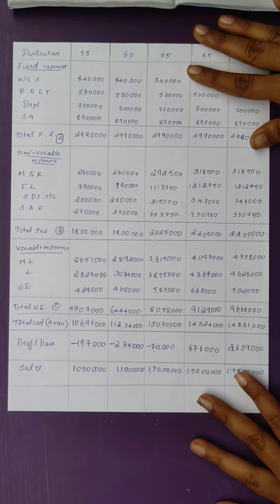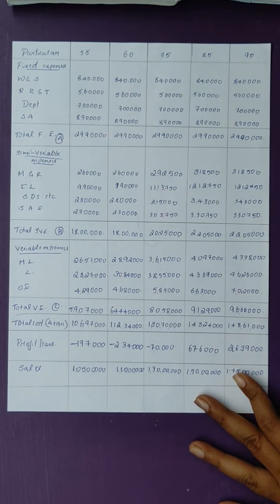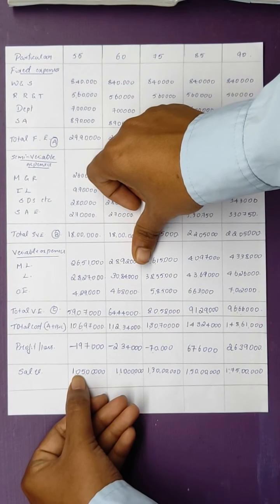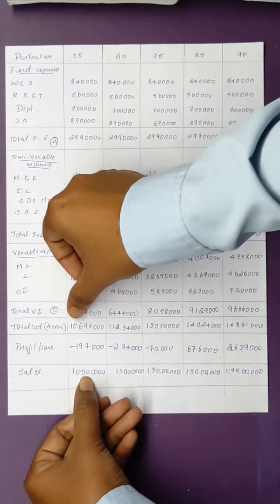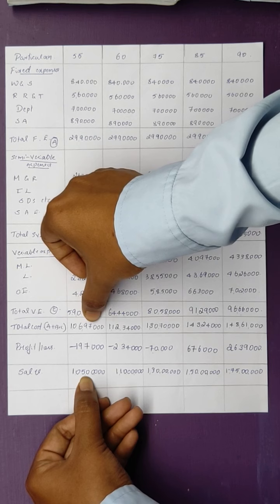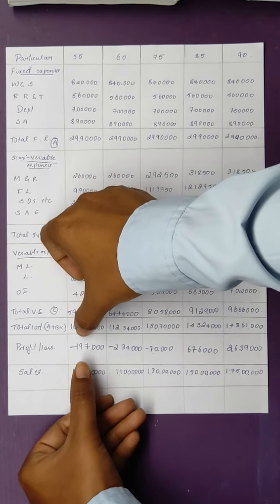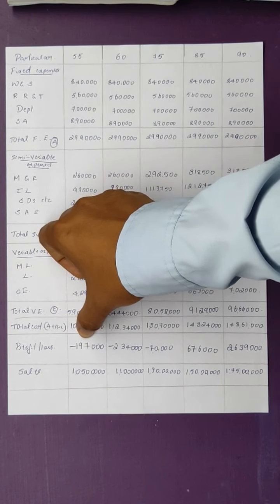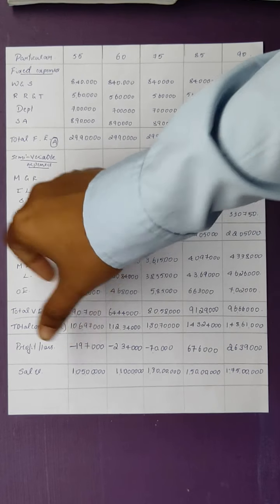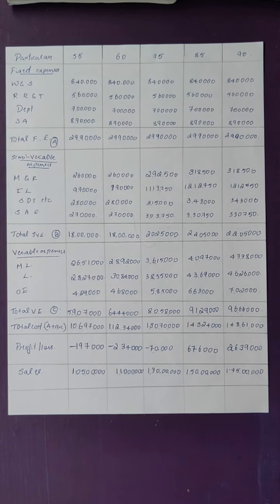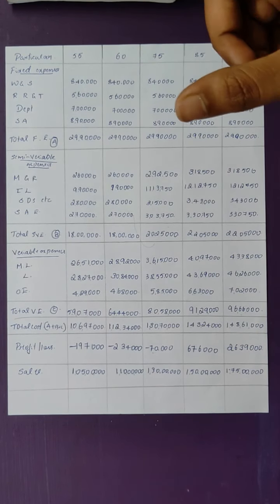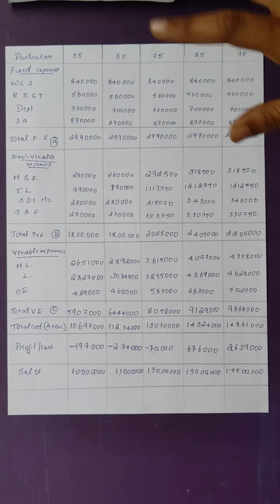In order to find out the profit or loss, the total cost should be subtracted from the sales. How we calculate is: 1 crore 5 lakhs minus 1 crore 6 lakhs 97,000. We have to subtract it, and the answer we get is a negative figure. If you get the answer as a negative figure, it means that the company has undergone a loss, and you have to mention it as a negative figure, or write the figure in a bracket. If you write it inside the bracket, it means that it is a loss. If you are not writing it in a bracket, it is a profit.